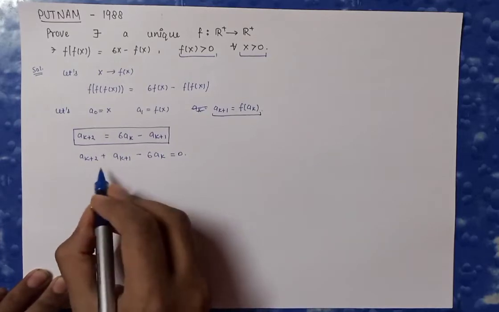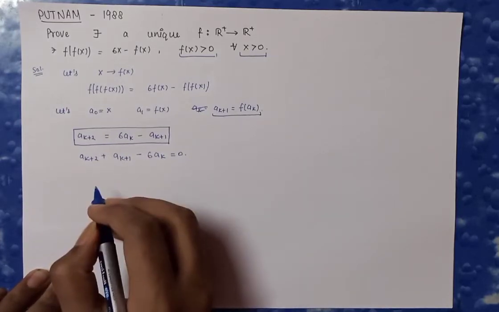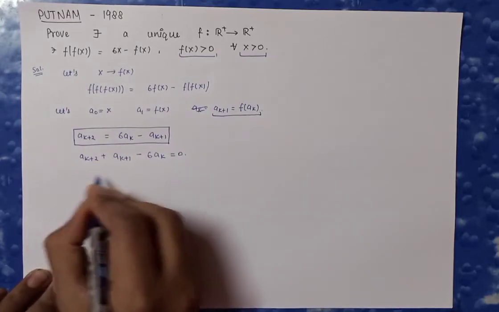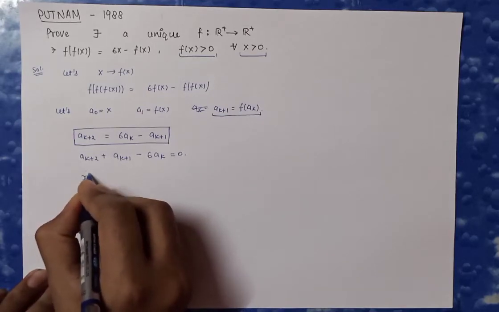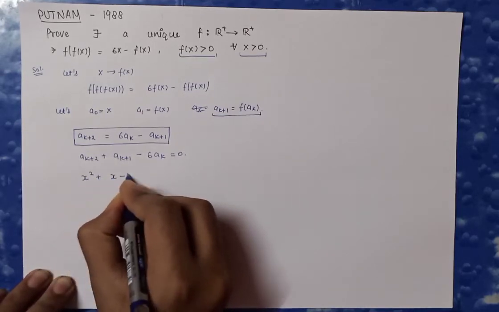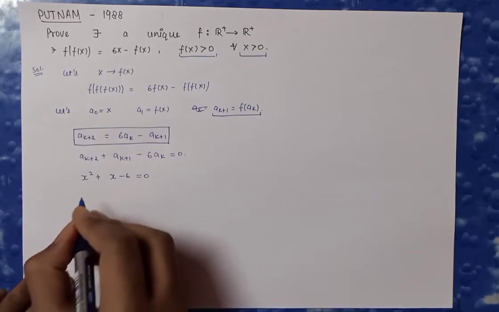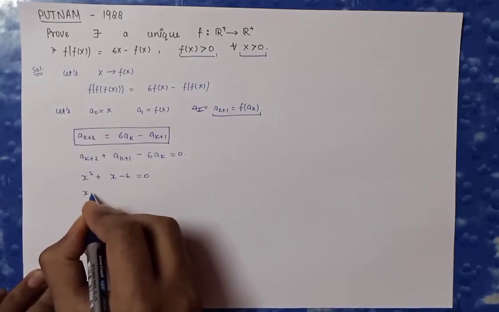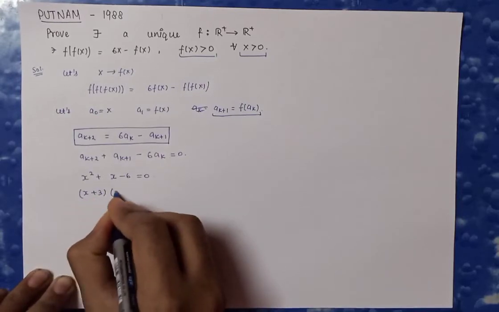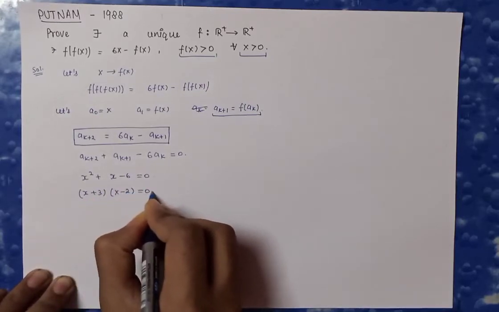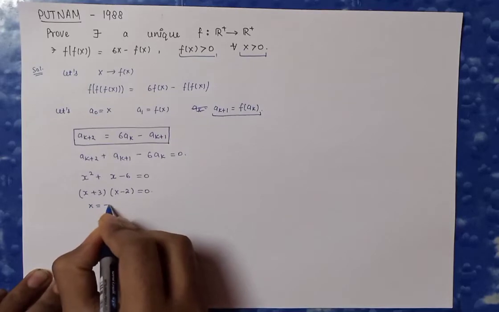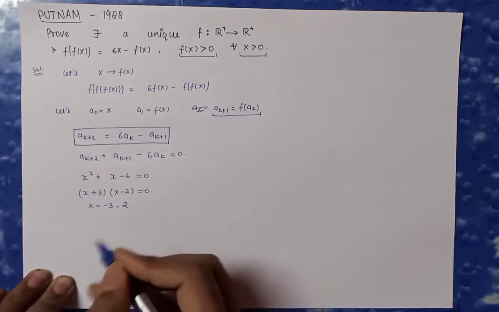Now we can write the characteristic equation of this functional equation. I am directly writing the characteristic equation, that is x square plus x minus 6 equals 0. Now let's find out the roots of this characteristic equation. This will turn out to be (x plus 3) multiplied by (x minus 2) equals 0. Here I will get x equals minus 3 or 2.